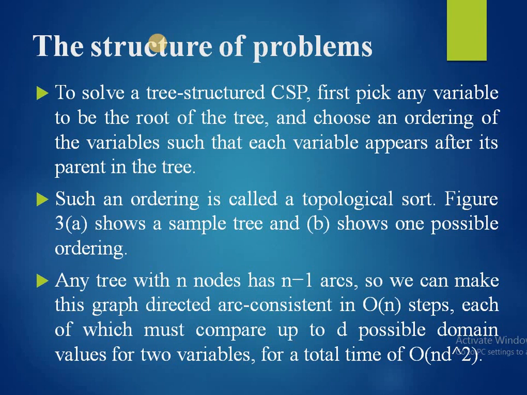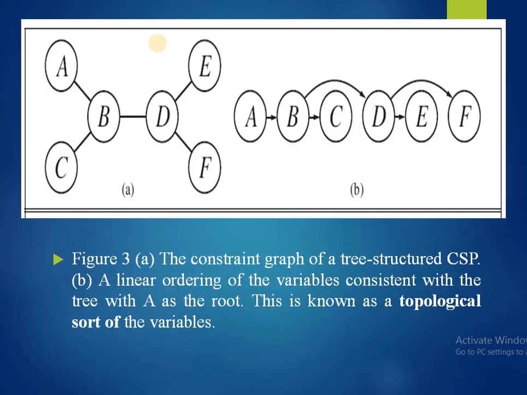So any tree with n nodes has n-1 arcs, so we can make this graph directed arc consistent in O of n steps, each of which must compare up to d possible domain values for two variables, for a total time of O of n d raised to 2.